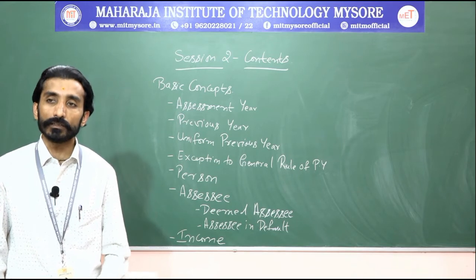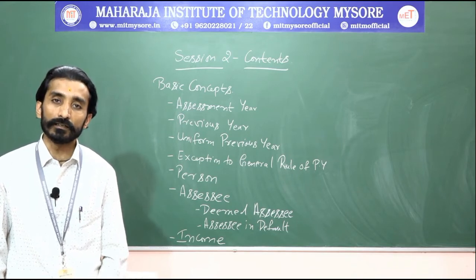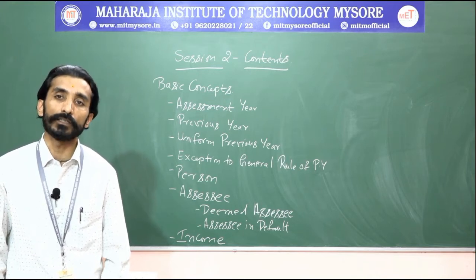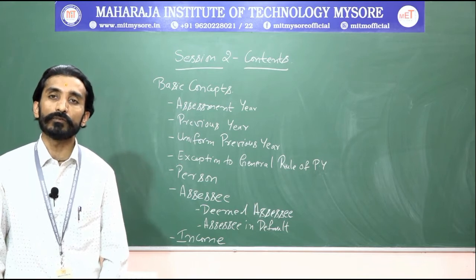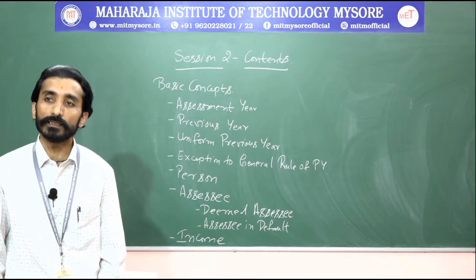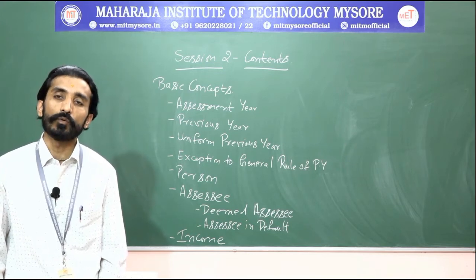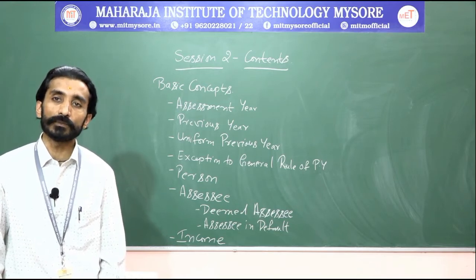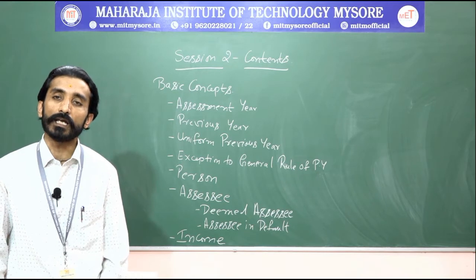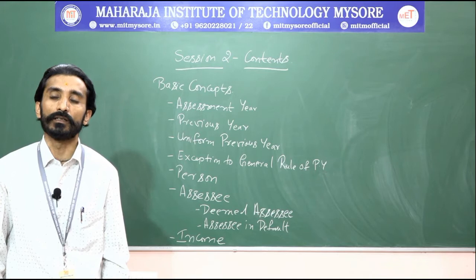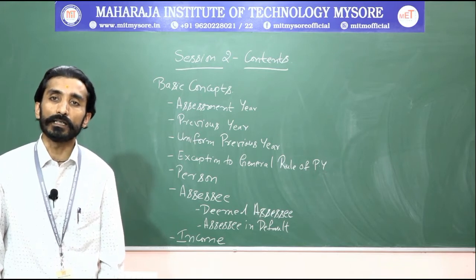Whatever income is earned under the 5 heads of income will be charged as the total income of an individual or total income of every person in the particular year. So as per section 2 subsection 31, what do you mean by person? The first thing, as per the income tax norms, is an individual. An individual in the sense might be myself. The next thing is a Hindu undivided family.